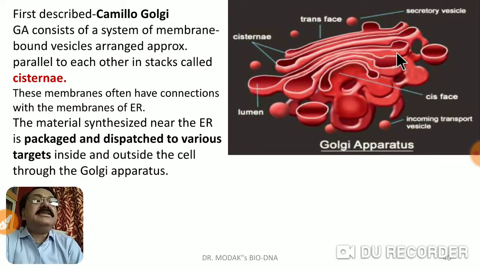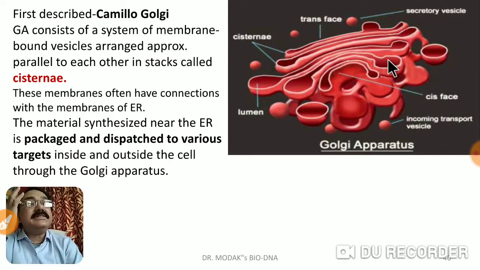Each elongated cisterna is bounded by a membrane, and they are arranged parallel to each other forming a stack like structure. These are called cisternae. These membranes often have connection with the membranes of the endoplasmic reticulum.